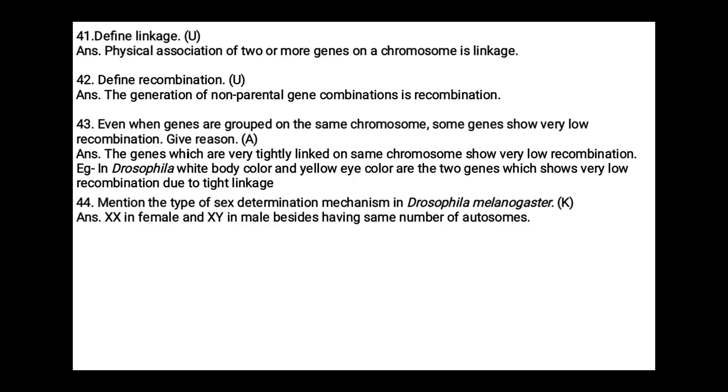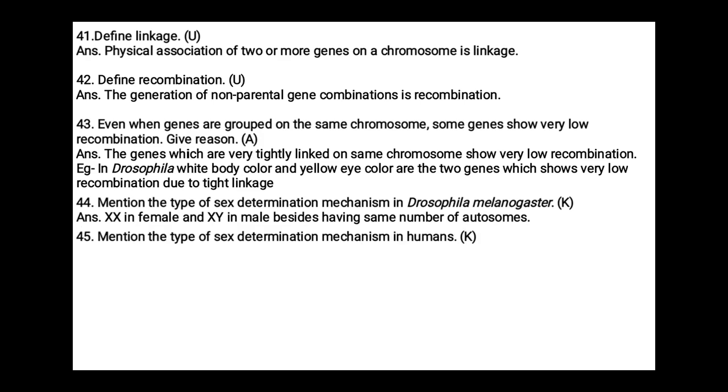That means the autosome number will be the same in both males and females, but XX in females and XY in males are considered the sex chromosomes. These chromosomes will decide which sex the individual will be.